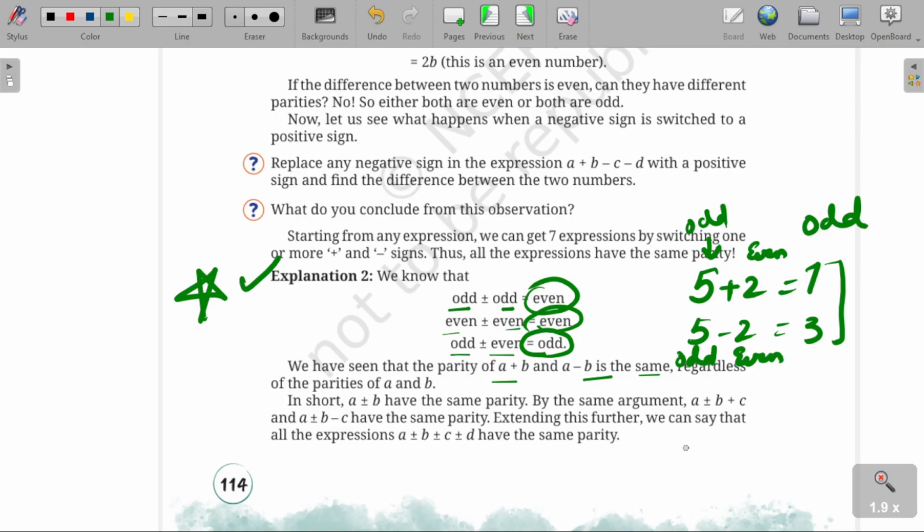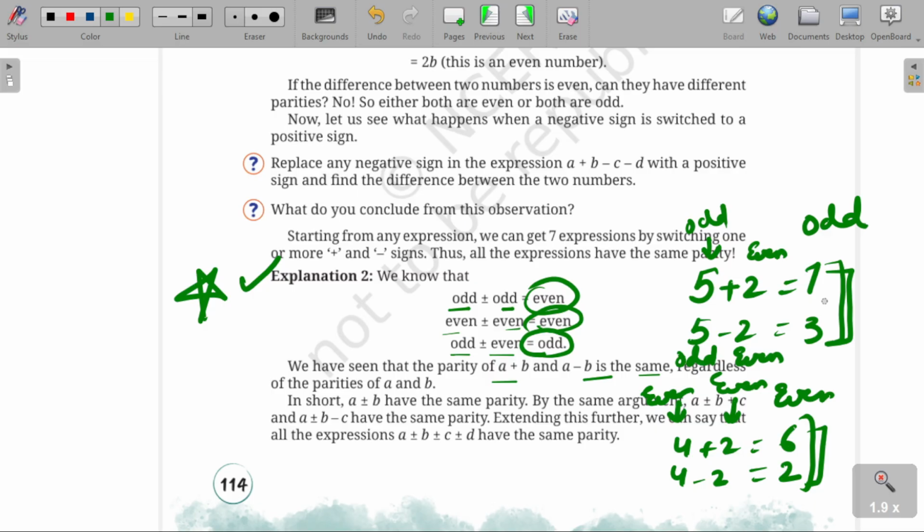Now check, please check. 4 plus 2 is 6. 4 minus 2 is 2. All these are even. Now this is even and this is also. Parity is always the same. So plus or minus is not changing anything.